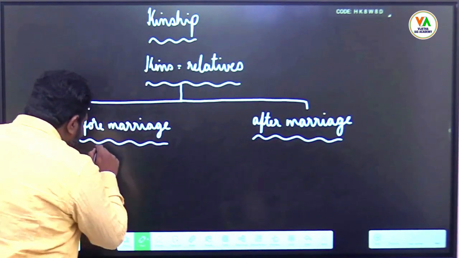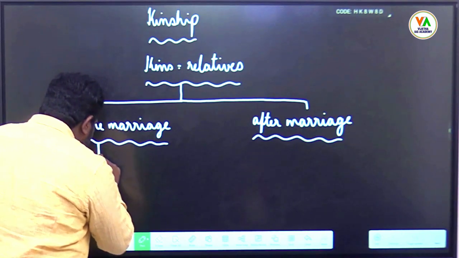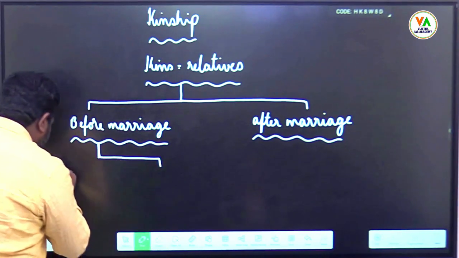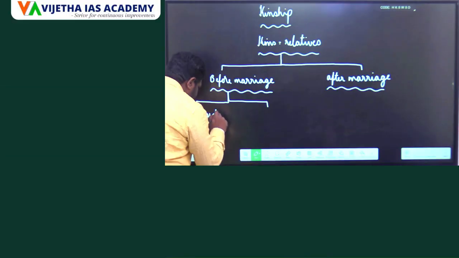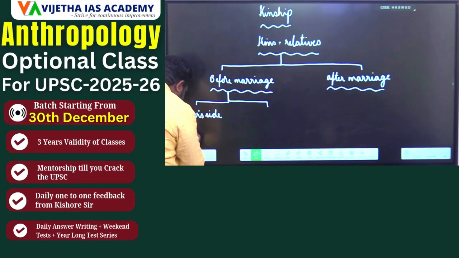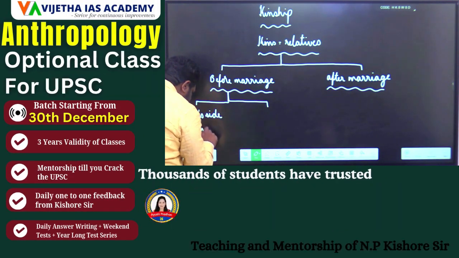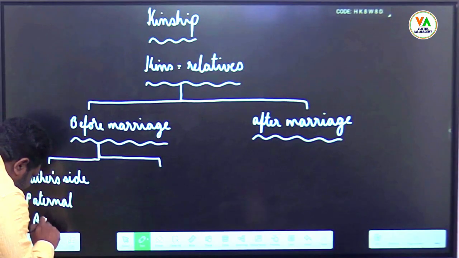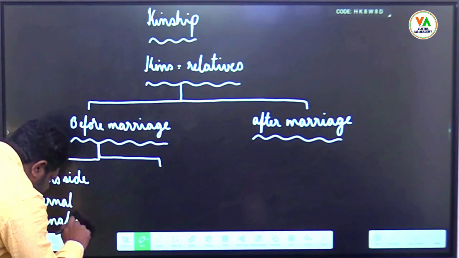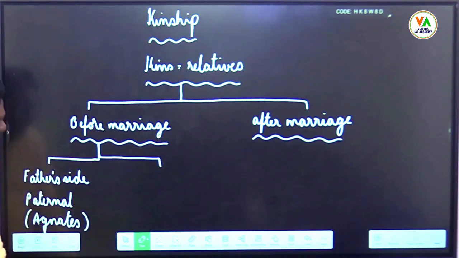See, before marriage, you have relatives from father side, paternal relatives. These are known as agnates. Technical term is agnates.